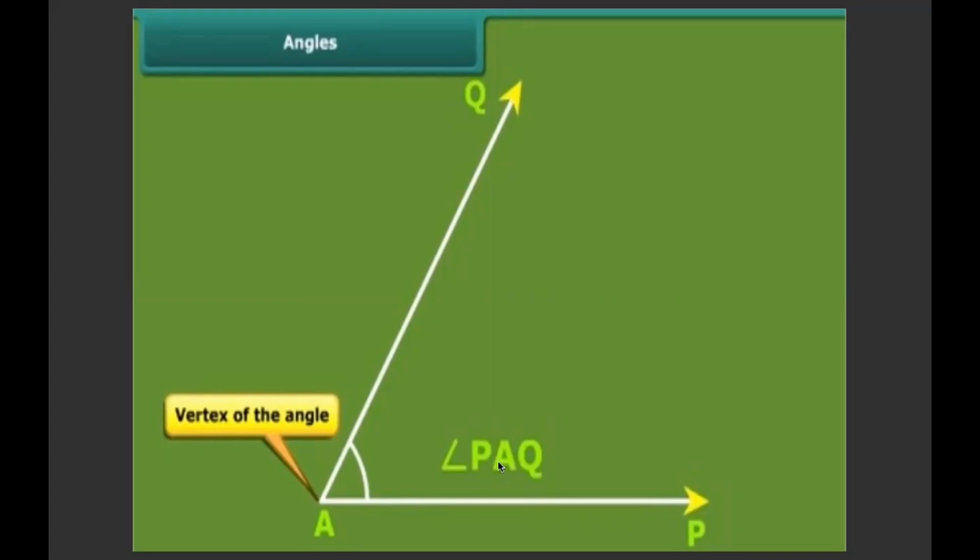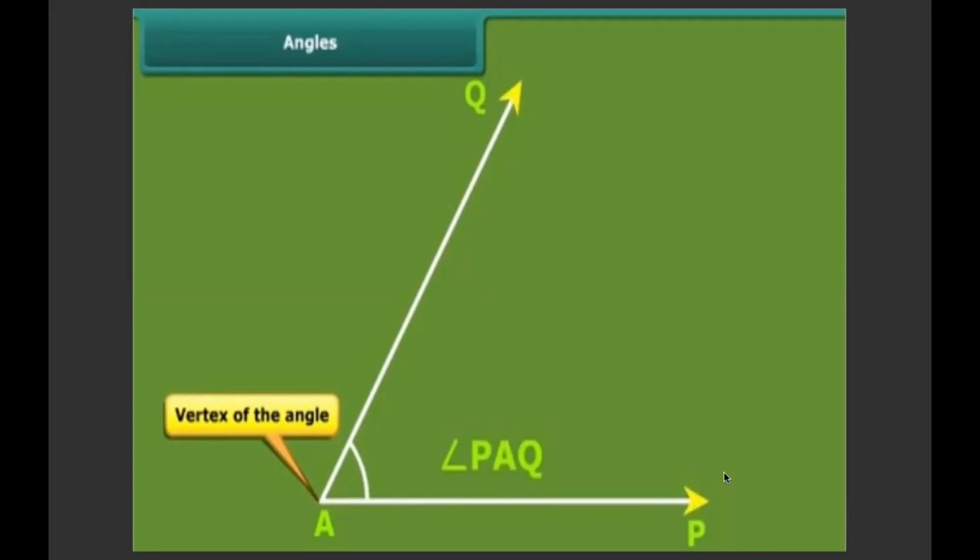A should be in the center. Why? Because this is the vertex and the angle is formed at the point A. So this should always be in the center. So we can name it as PAQ or QAP.